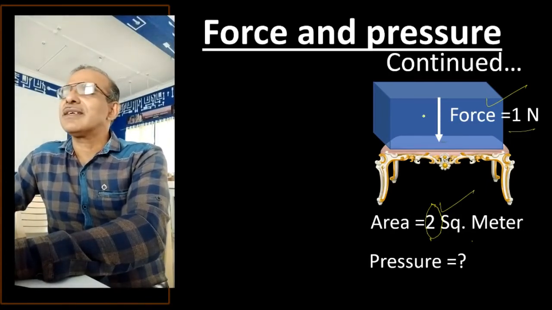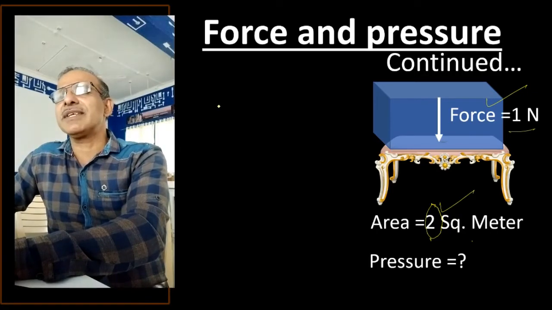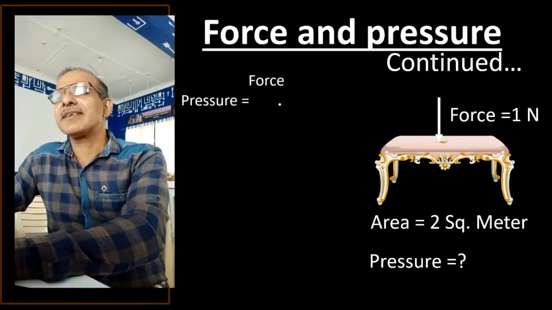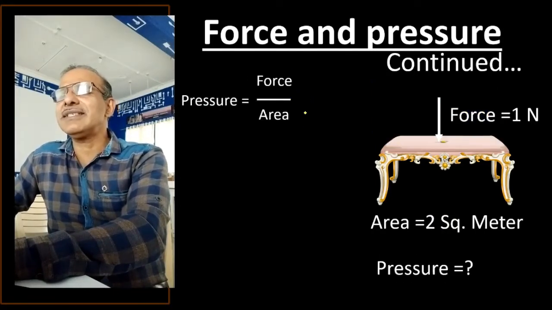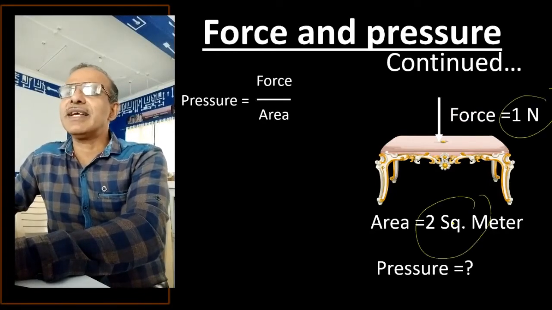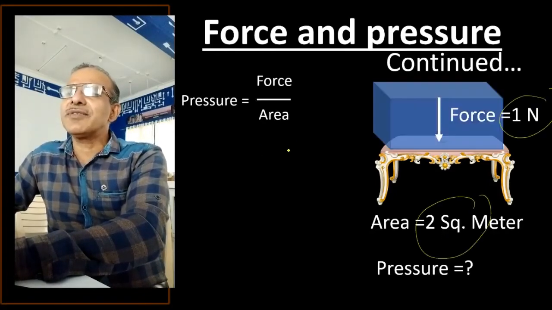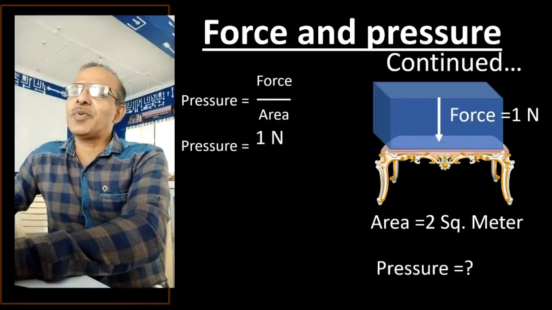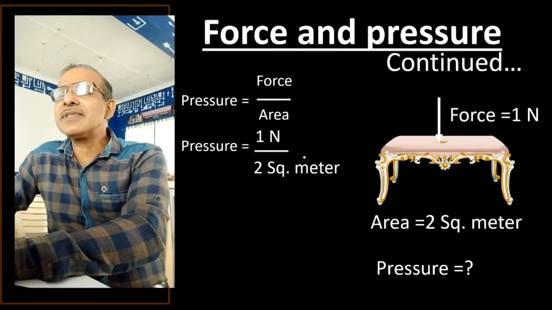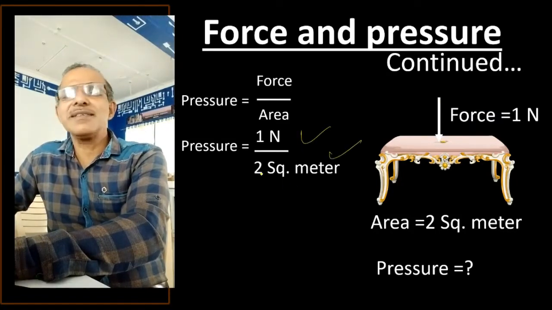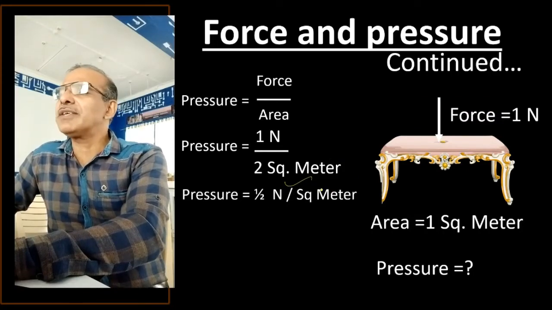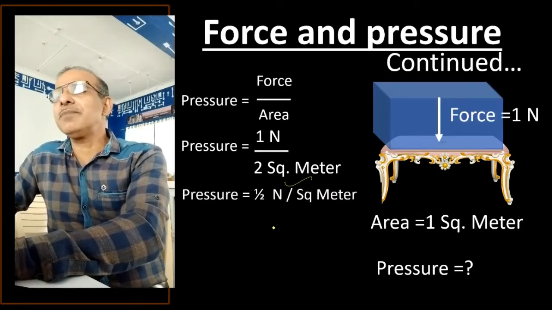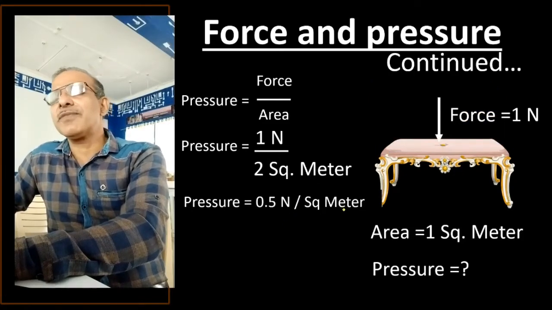Now you calculate. How will you calculate the pressure? Pressure is equal to force divided by area, right? Now in this case, force is 1 Newton, area is 2 square meter. So immediately we'll apply force 1 Newton divided by 2 square meter. So it becomes 1 by 2 Newton per square meter, which is equal to 1 by 2 or 0.5 Newton per square meter or 0.5 Pascal.